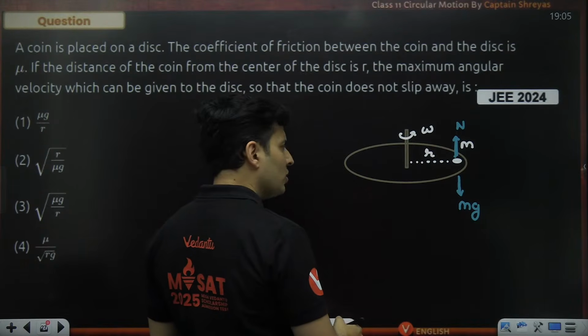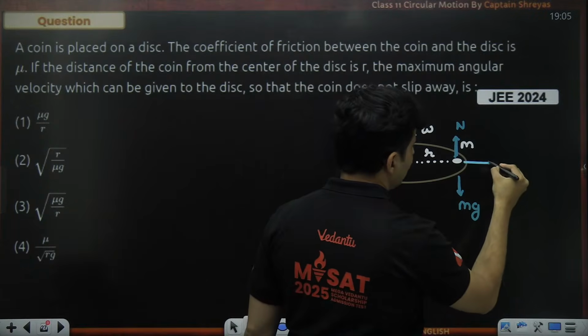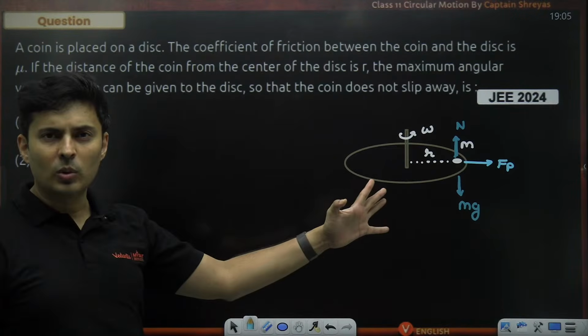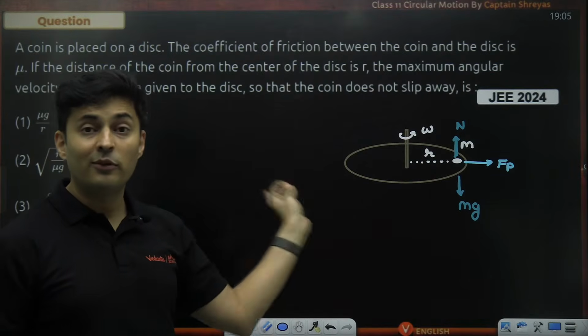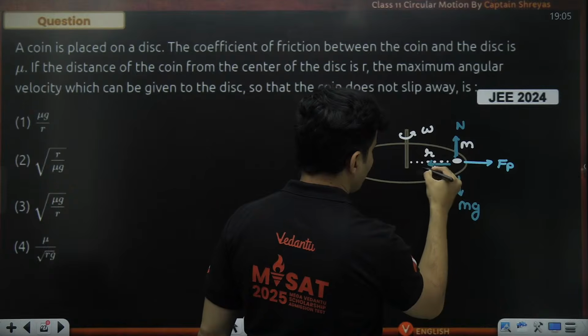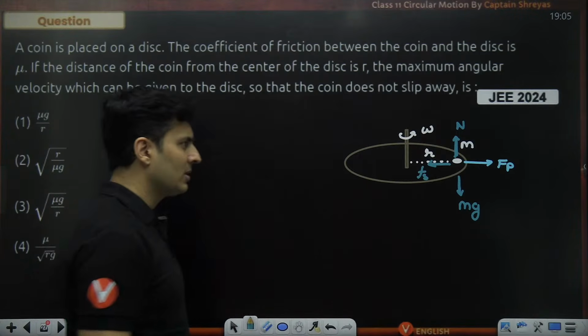If you are not able to visualize it, no issues. Think like this. In the non-inertial frame, centrifugal force will act like this. It will push it out. So prevent it from flying out. Who will balance it? Friction will balance it. So that is how you can visualize it. And this force will be static in nature because it is not slipping.